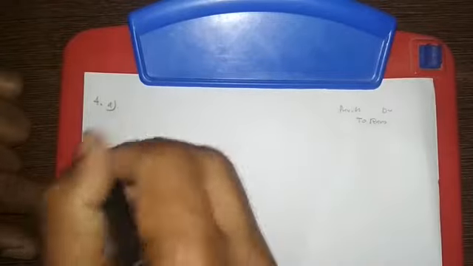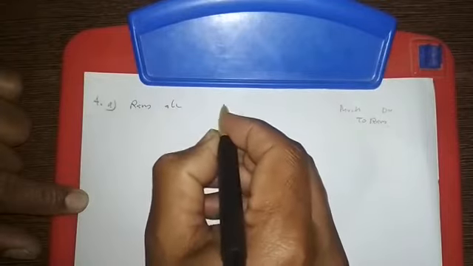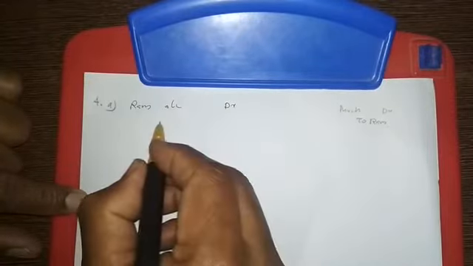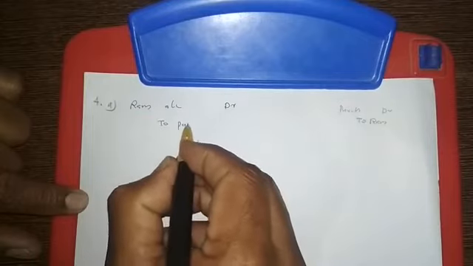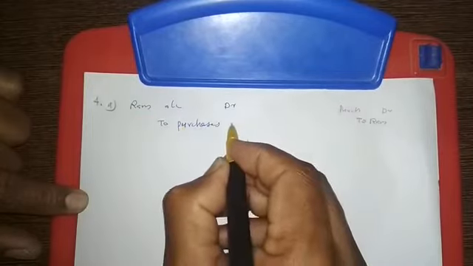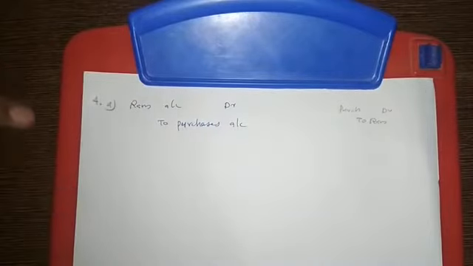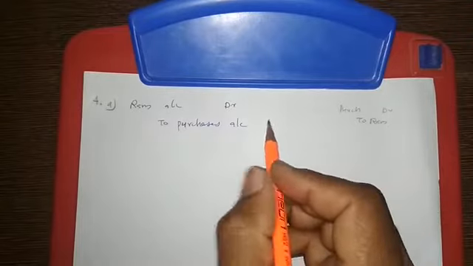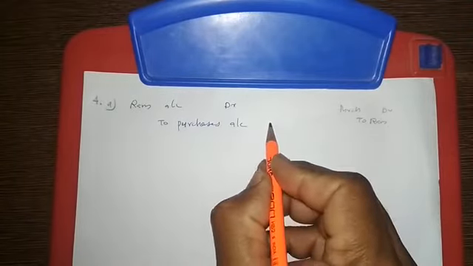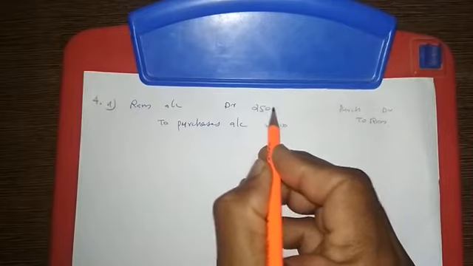So I am writing the entry, Ram account debit to purchases. We are writing the rectification entry. So the amount is 2500. I am writing here 2500. In the Ram account also writing 2500.